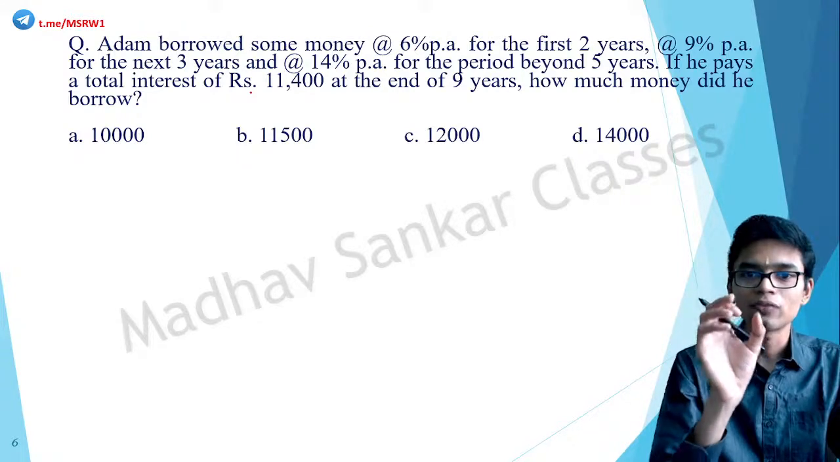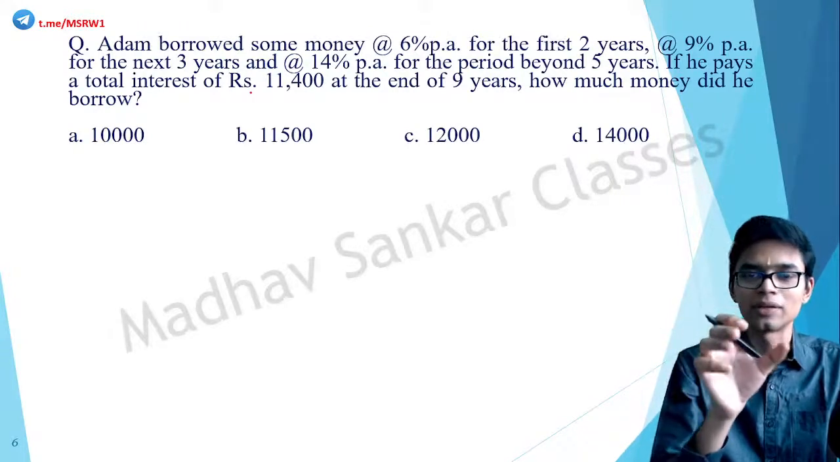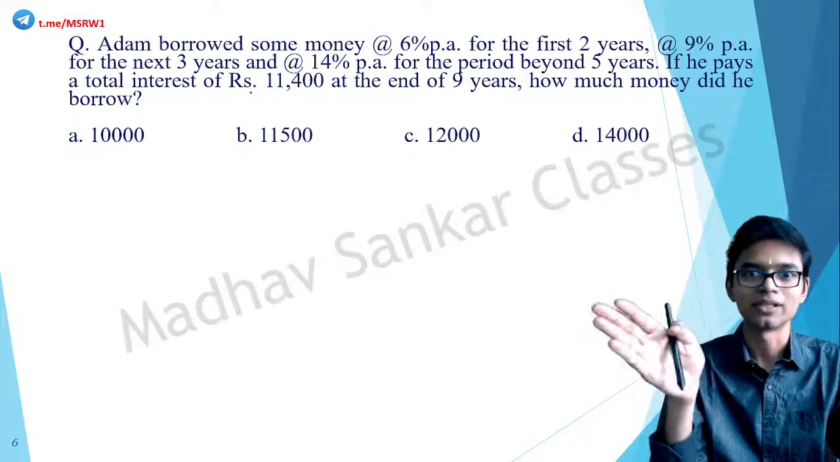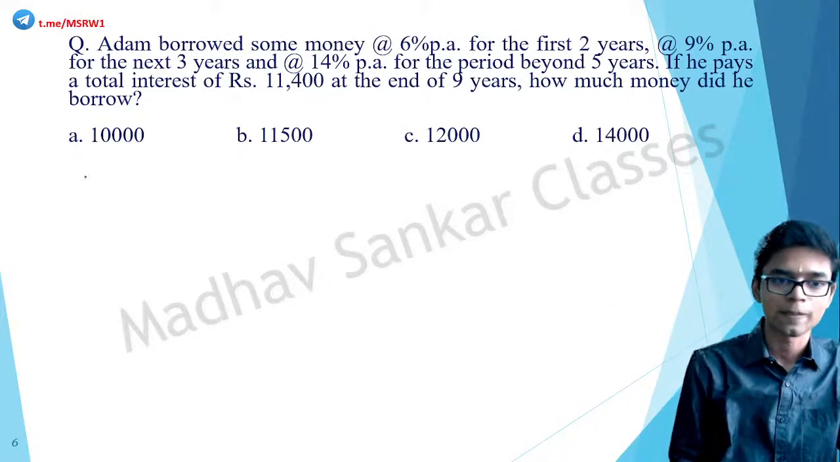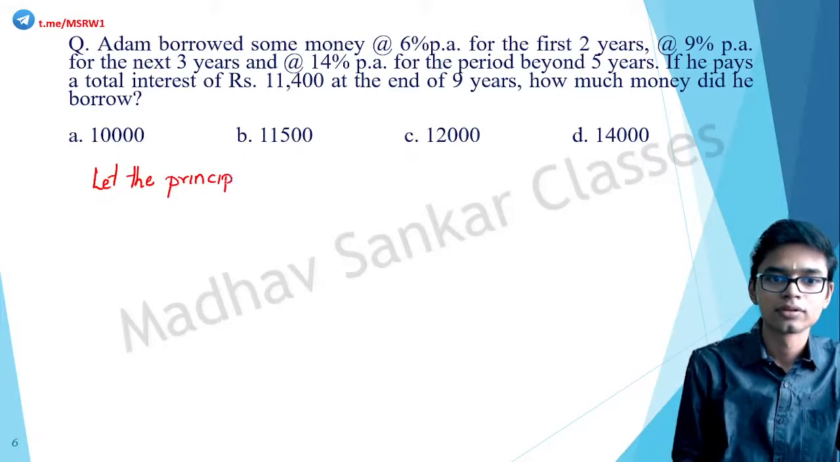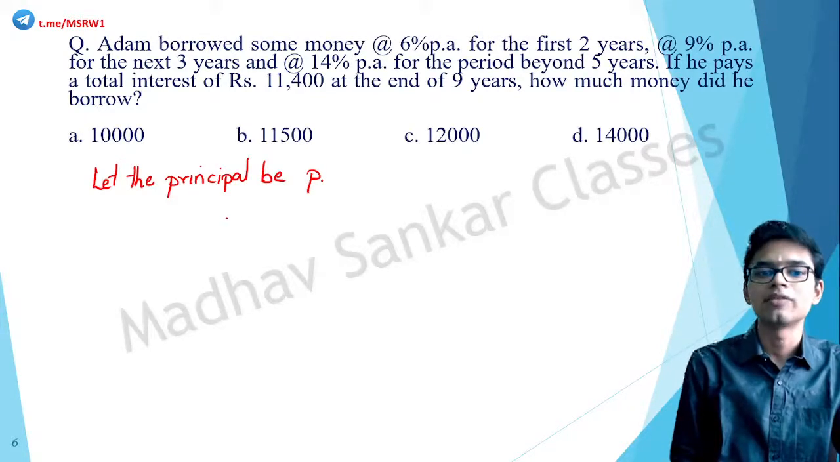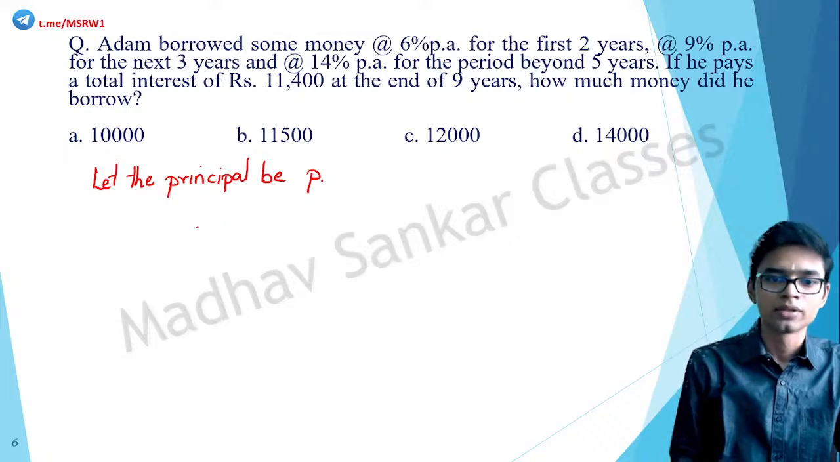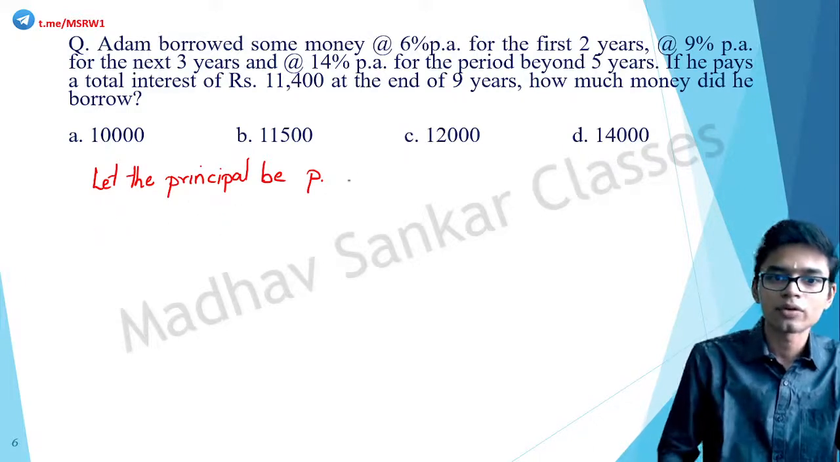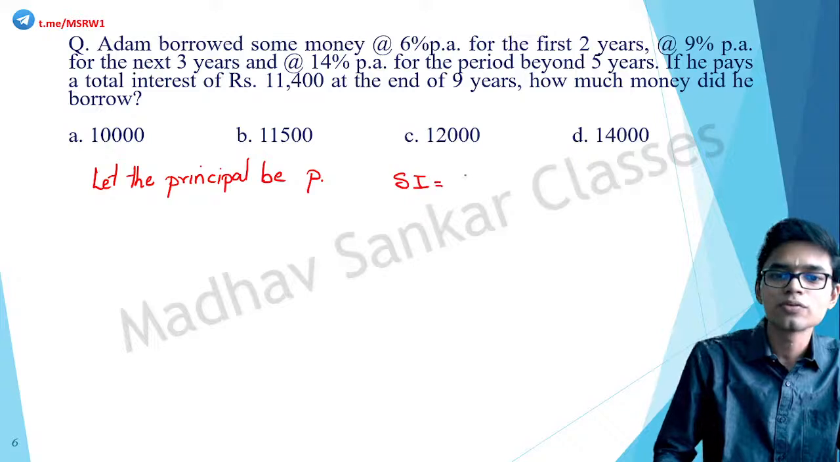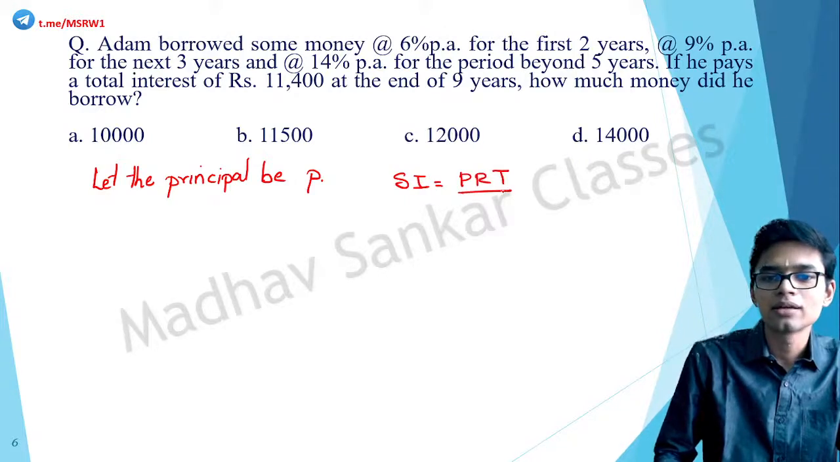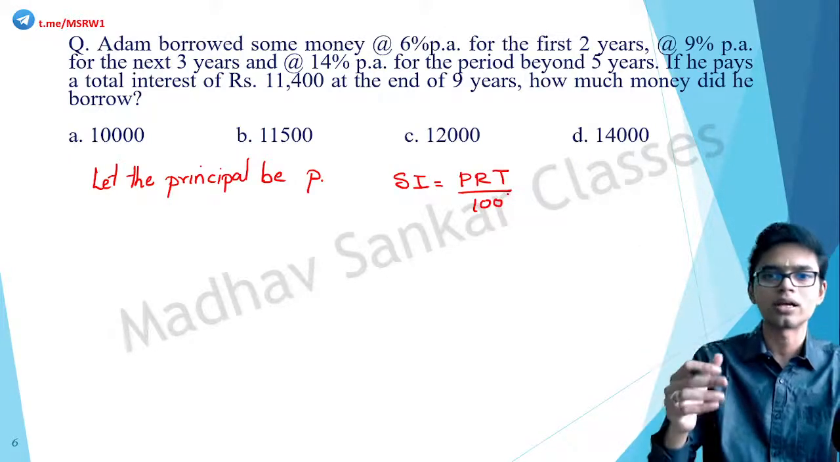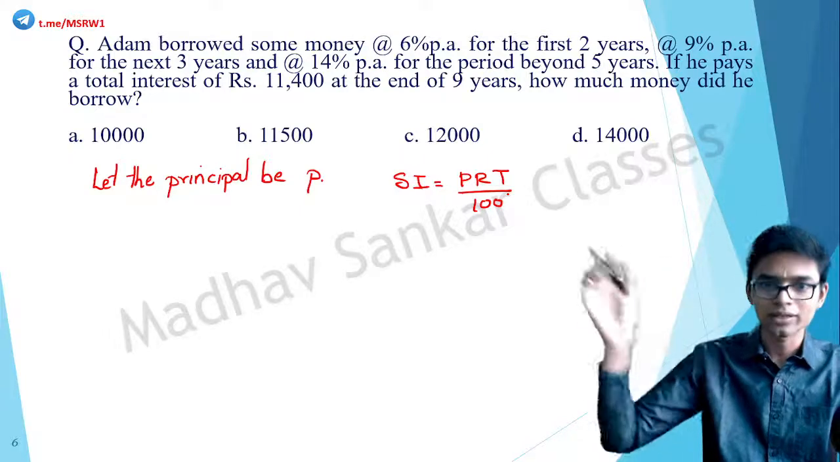Correct. So we have to split the formula into 3 different time periods. So we can write it as, we have to find the principal. Let the principal be P. We have to find the value for P. So what is the formula for simple interest? SI is equal to PRT by 100. There is no compounding or anything, so the formula remains the same for all the time periods.